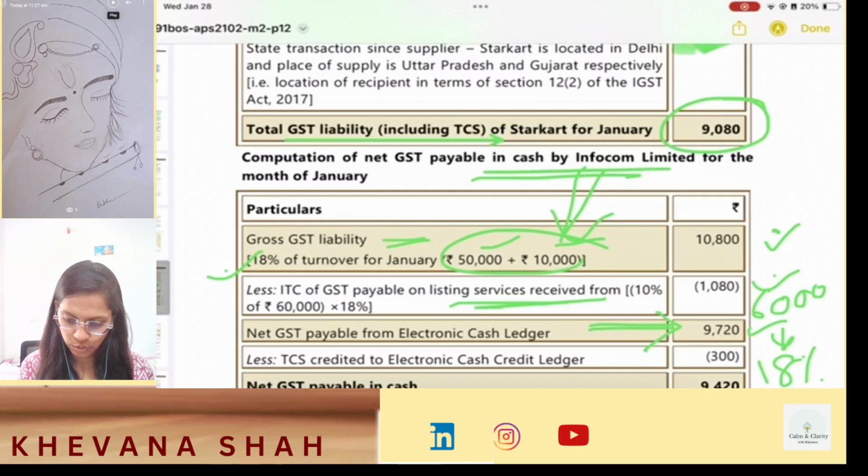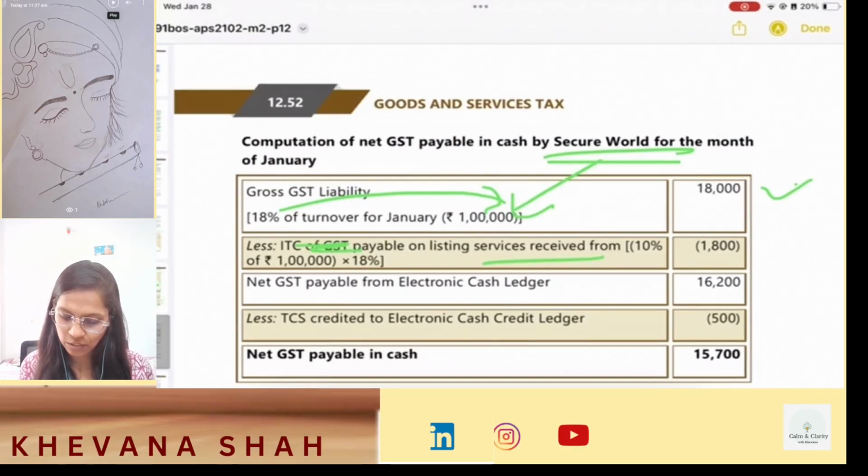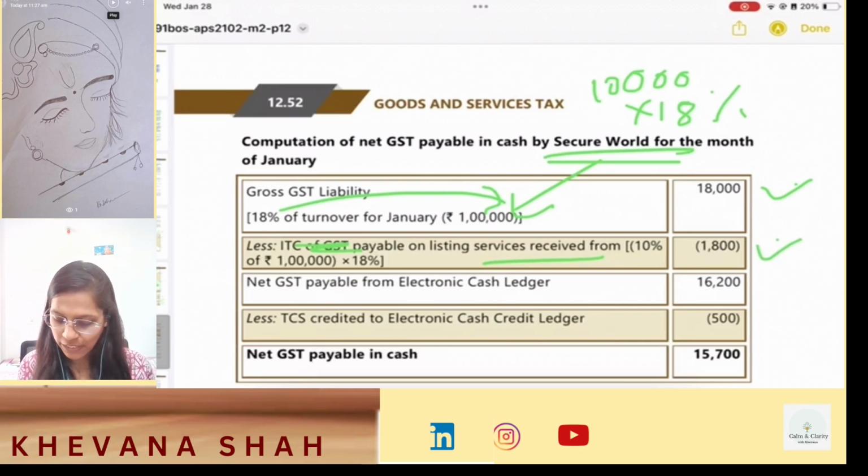Now we will calculate for Secure World in a similar manner. Secure World had made supplies of the value of 1 lakh rupees. On 1 lakh, my 18% GST comes out to be 18,000. Now ITC of GST payable on listing services: the value is 1 lakh into 10%, that is 10,000, and on this 10,000 I have to pay 18%, which comes out to be 1,800. So my net GST payable here is 16,200, and from this I will be reducing my TCS credit of 500 rupees. So my total net GST payable in cash comes out to be 15,700.